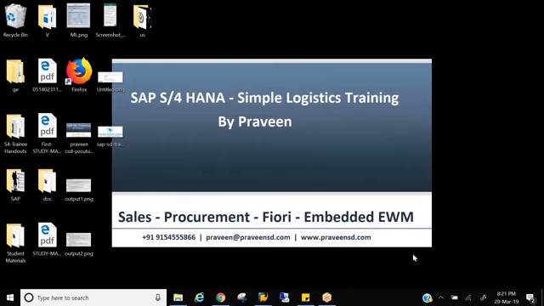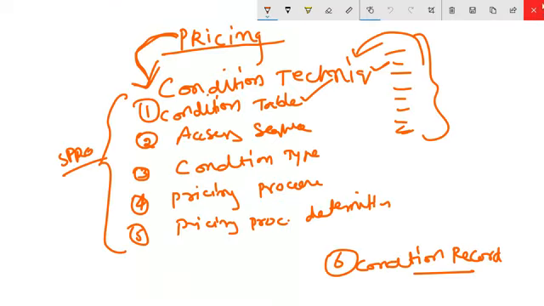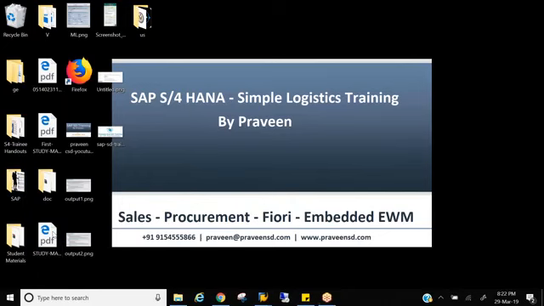It is pretty easy. Don't even worry about what is condition technique pricing. We'll discuss it leisurely and elaborately over 7 sessions until you understand everything. So first, what is condition table? Let me go to the document.